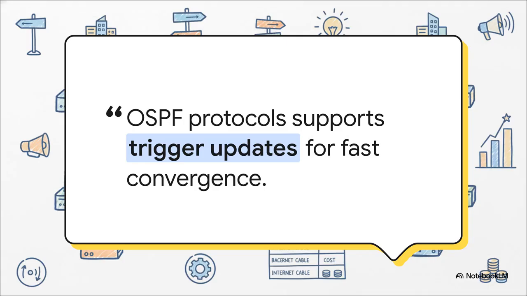And this gets to a really important concept from our source material: fast convergence. OSPF uses what are called triggered updates. That means the second a change happens, an update is sent out. There's no waiting. This ability to react and adapt almost instantly is what makes these networks so unbelievably stable and reliable.